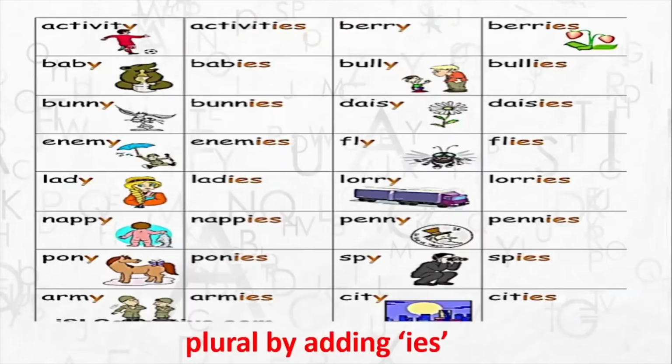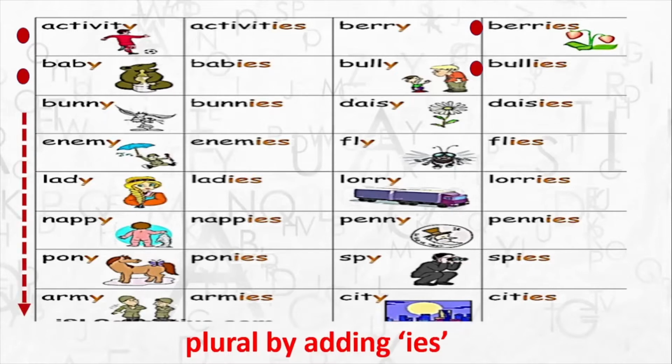Coming to the situation where you have to add ies. So see here, you have activity, activities, berry, berries, baby, babies, bully, bullies. And then you have all these examples which you can read at leisure.